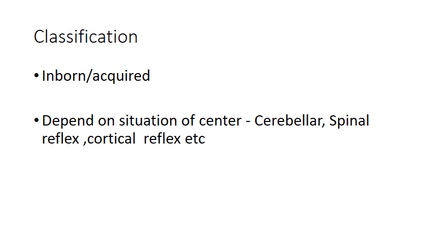Inborn reflex is otherwise known as natural reflex or unconditioned reflex. So this reflex occurs since the time of birth and it doesn't need any previous learning or training or conditioning.